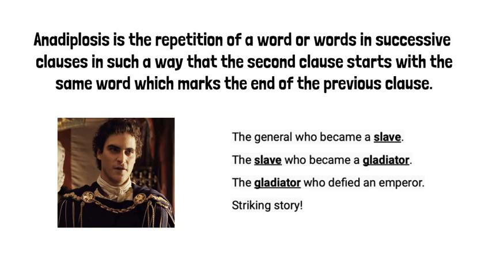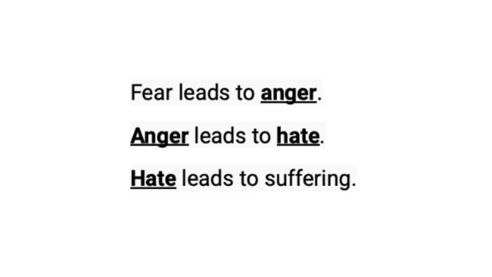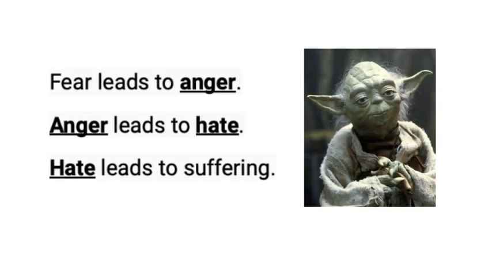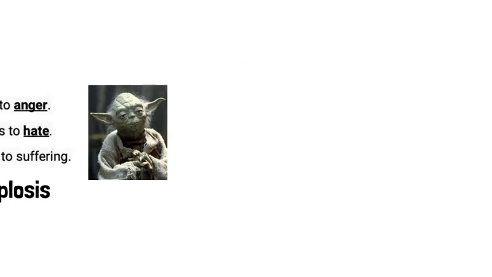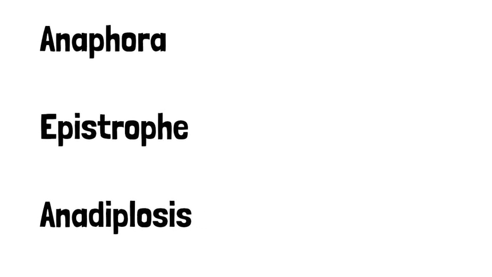You see, the word slave ends one clause and begins the next, and the word gladiator also ends one clause and begins the next. Here's another example of anadiplosis. Fear leads to anger, anger leads to hate, hate leads to suffering. That's right, Yoda in Star Wars is skilled at using anadiplosis. Anger ends one clause and begins the next, then hate ends one clause and begins the next. Voila, you have anadiplosis.